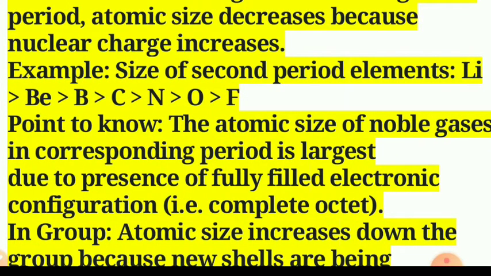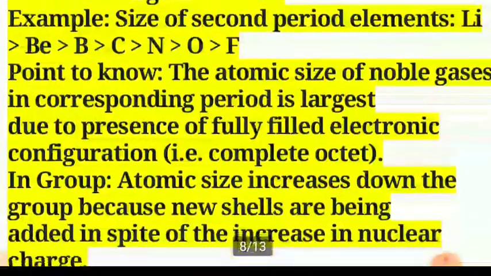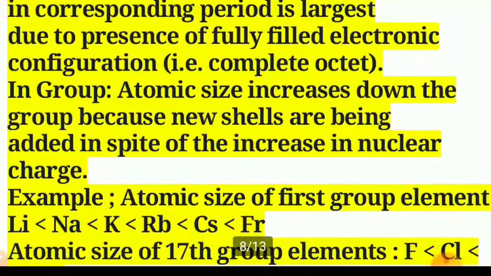For every noble gas element, the atomic size is largest due to the presence of a fully filled electronic configuration or completed octet. Now, we will see the variation of atomic size in a group, that is, from top to bottom. If we consider the group 1 elements from top to bottom, the first element is lithium, second is sodium, third potassium, fourth rubidium, cesium and francium.